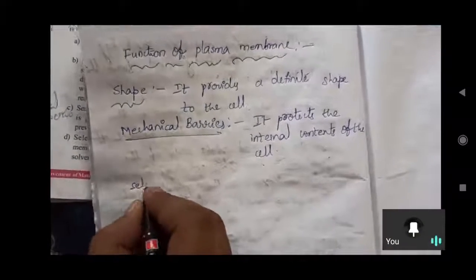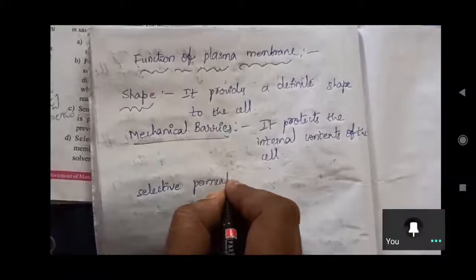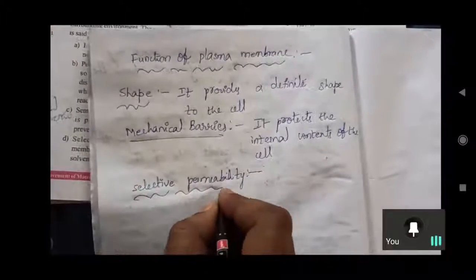Next one is selectively permeable. The special functionality is only selective permeability.